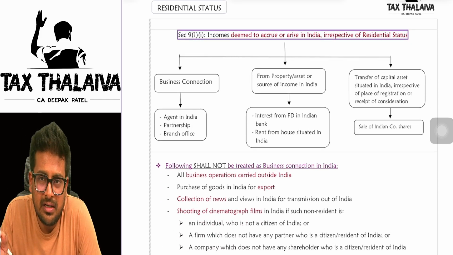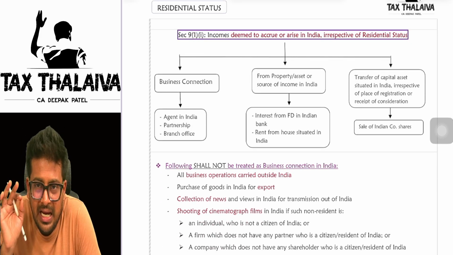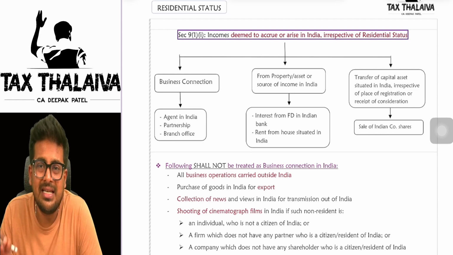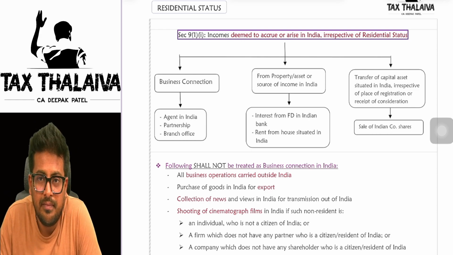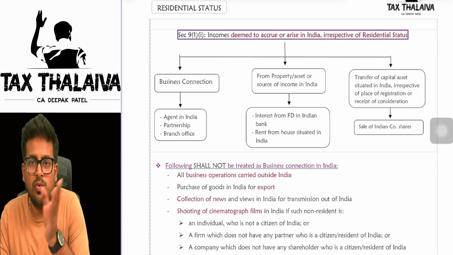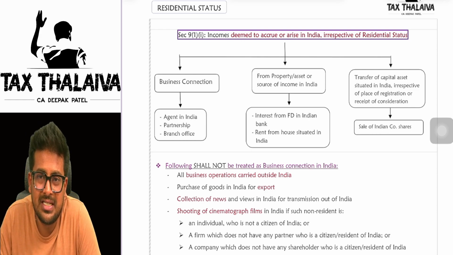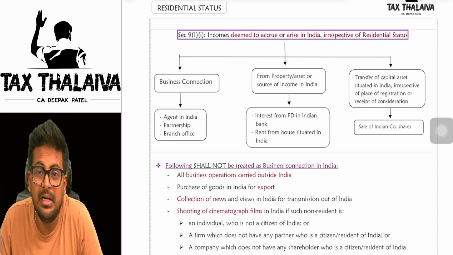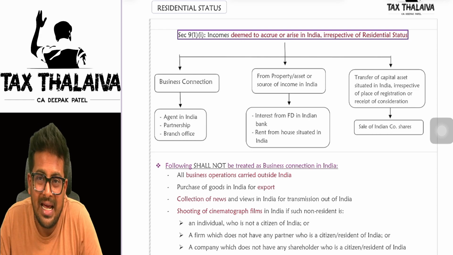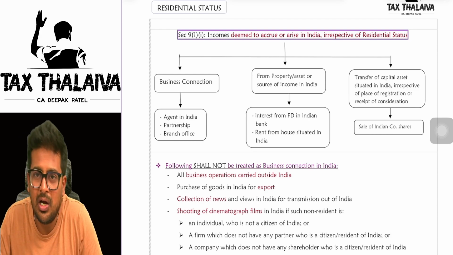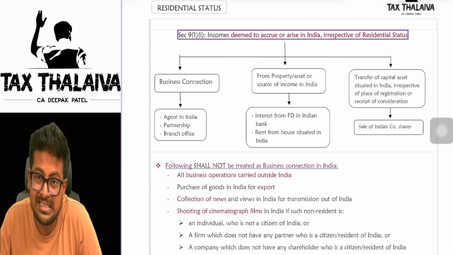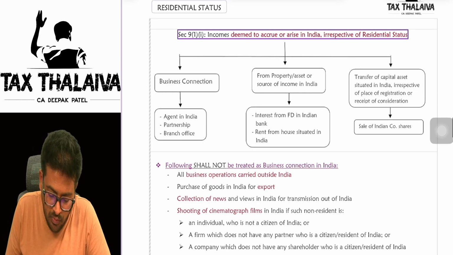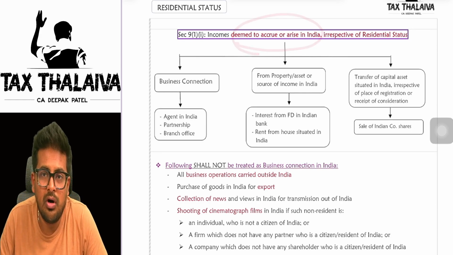See, there are clauses in this section 9: 9(1)(i), (ii), (iii), (iv), (v), (vi), (vii), (viii). All these are very important, and all these talk about income deemed to accrue or arise in India, or income accruing or arising in India. Is it clear? Let's look at this. Section 9(1)(i), income deemed to accrue or arise in India.